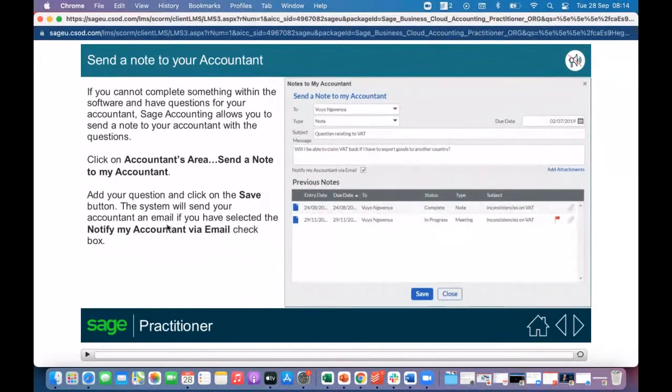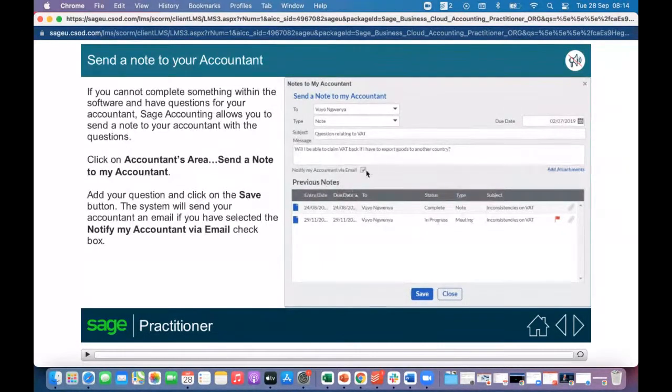The system will send your accountant an email if you have selected the notify my accountant via email checkbox, which I would definitely do, because he might not frequently enter your Sage profile. Therefore, he might not see the note on the dashboard until a long period may have passed when he actually needs to check your profile.